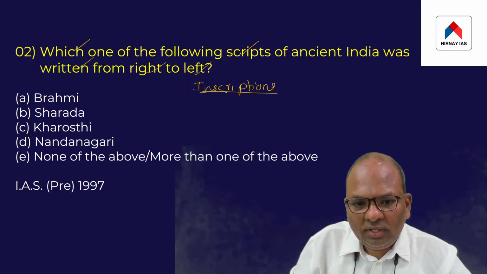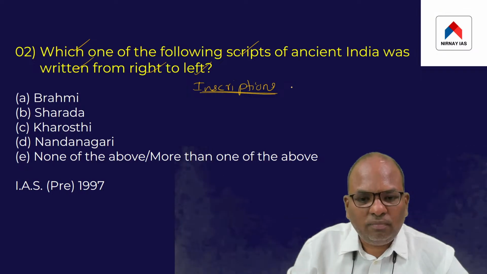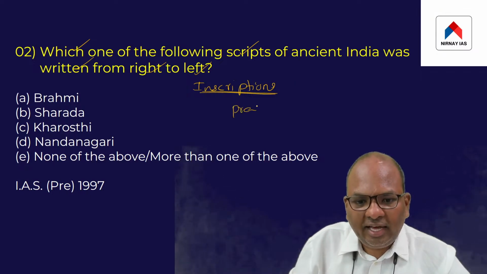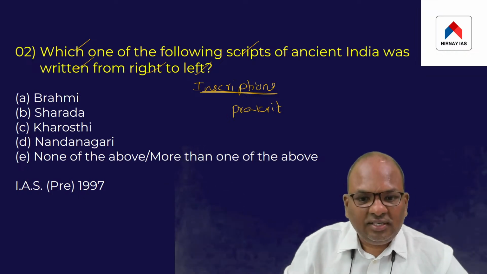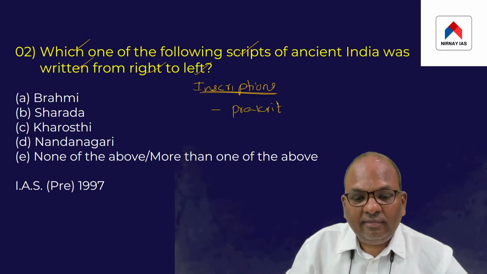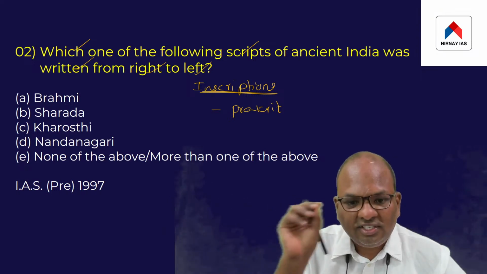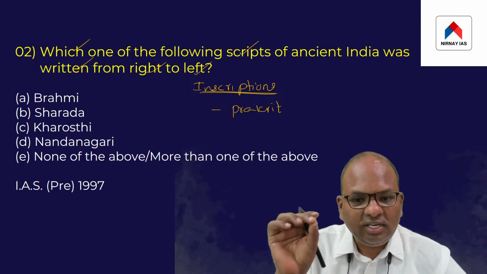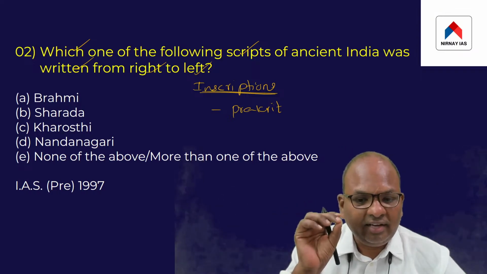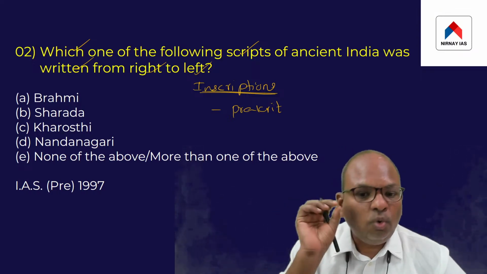I told you that most of the inscriptions were issued by Ashoka in Prakrit language, but it was not the only language.